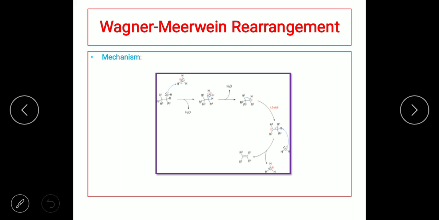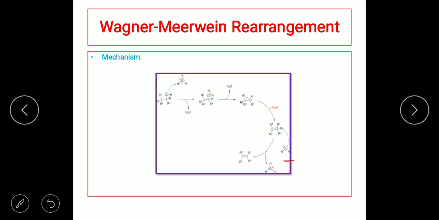So here there is a positive charge on the new carbon now. You can see that this carbocation is a tertiary carbocation, because there is R3, there is R2, and also there is one carbon atom to which it is linked. So hence it is a tertiary carbocation. And the tertiary carbocation is more stable than the secondary carbocation. Now after the tertiary carbocation is formed, again there is a water molecule which is going to abstract the proton from the carbon.